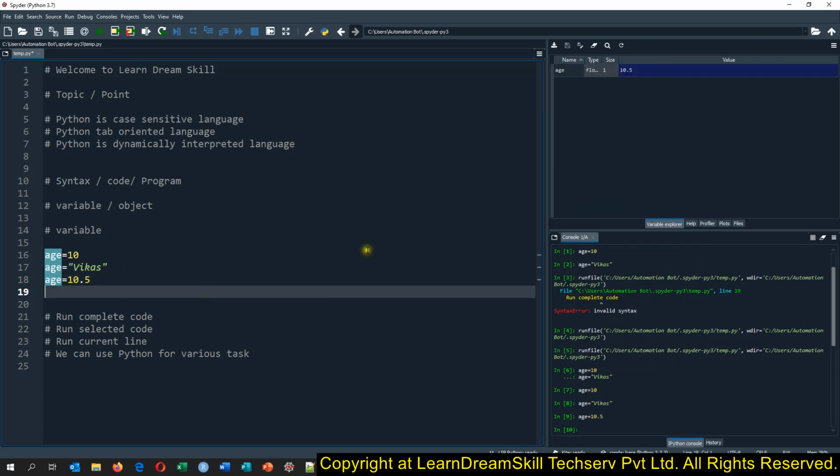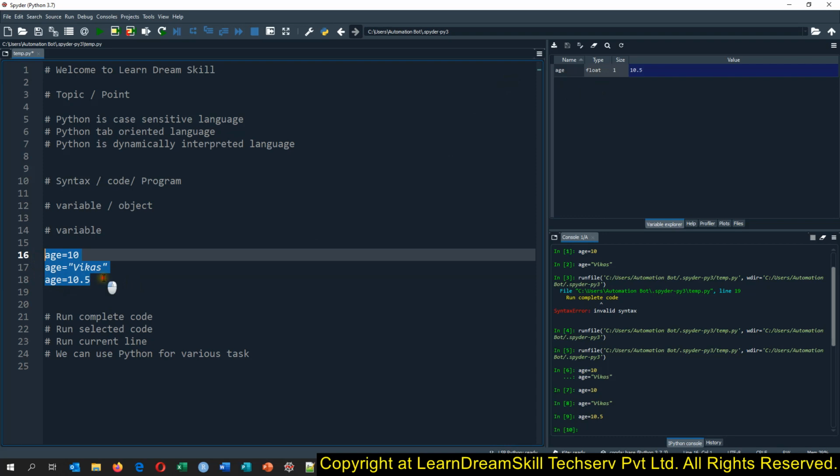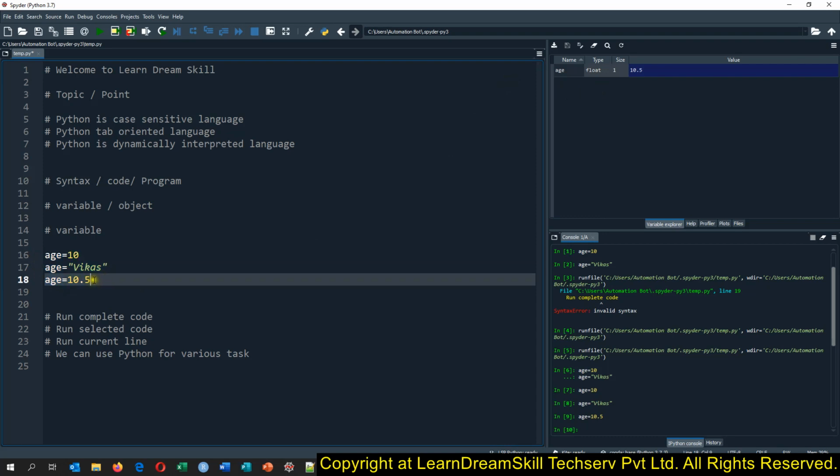If I run the code here, see what it shows. It shows float this time, because we have a decimal value. Decimal values are called float in Python. So these are the three kinds of simple or smallest code we can write in the programming language. After that, we'll start learning more.